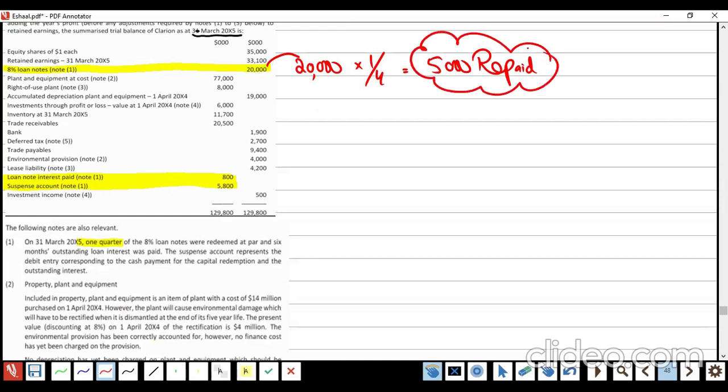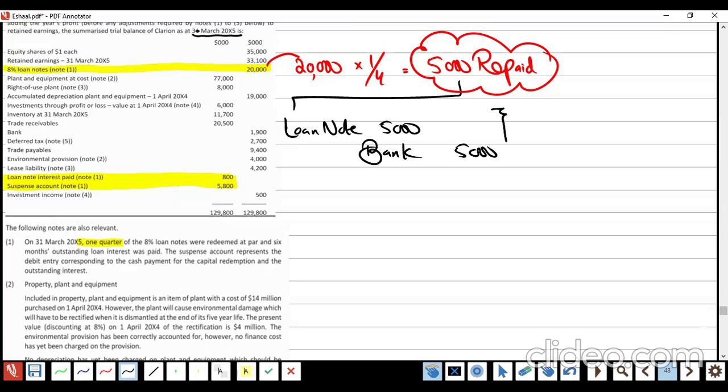Now you repaid the loan, which means you have the double entry of bank and the payable. The loan note needs to be debited and the bank needs to be credited. That is the correct entry. Am I right or wrong? Correct entry.